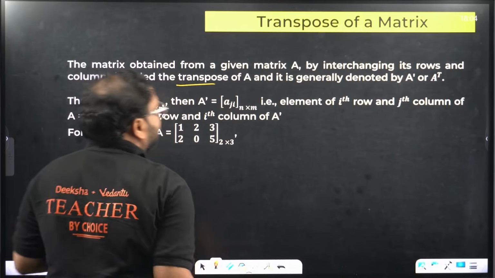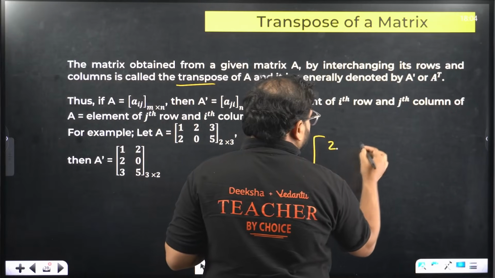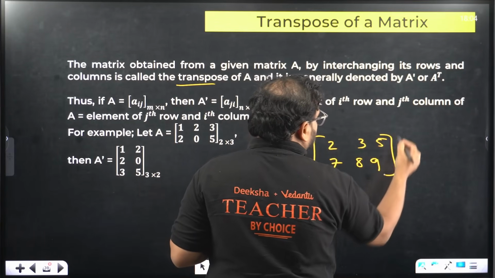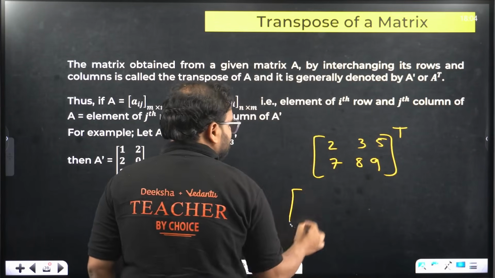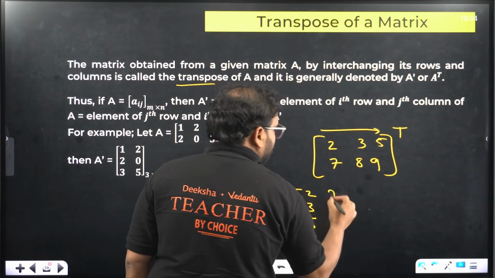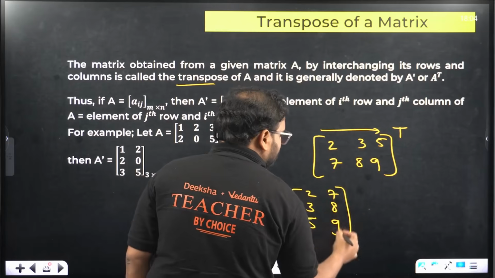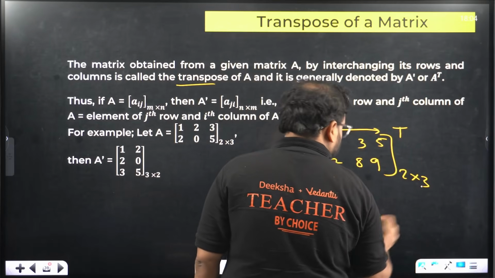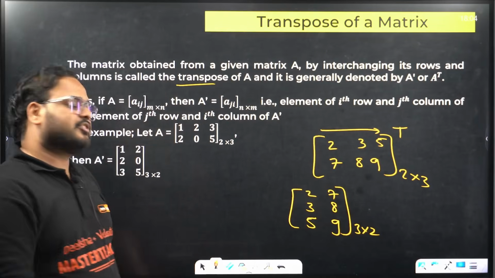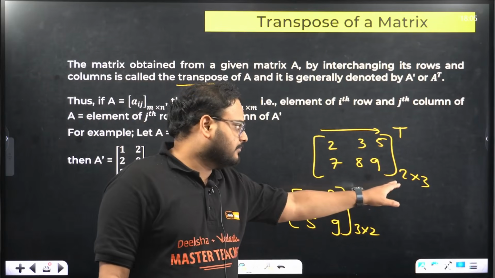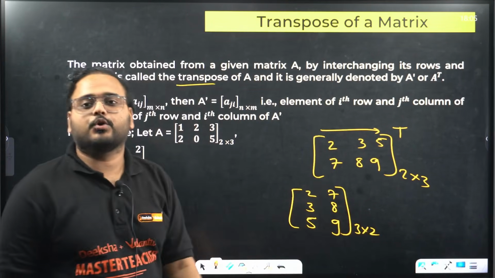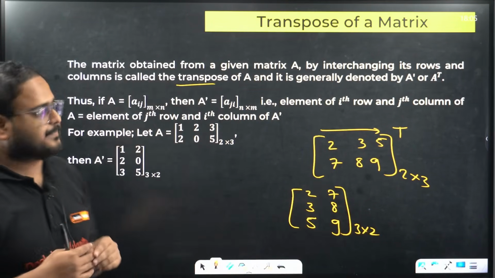Basically what it means, if I have a matrix over here, let's say 2, 3, 5, 7, 8, 9, and you want to write this as transpose, what happens is this row becomes column. You have over here 2, 3, 5 and this will be 7, 8, 9. This was a 2 cross 3 order matrix and this will become a 3 cross 2 order matrix. When you take transpose, the rows and columns interchange and the order also becomes just opposite. 2 cross 3 becomes 3 cross 2. That's how the transpose works.